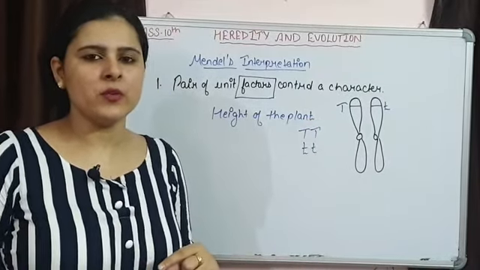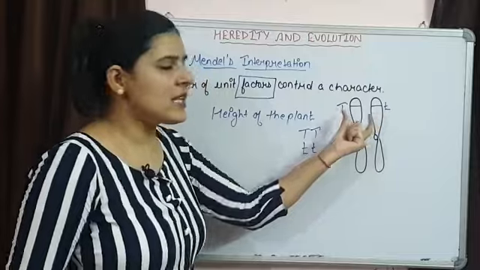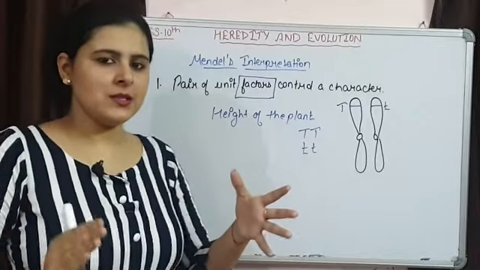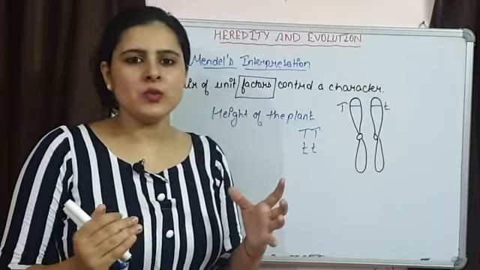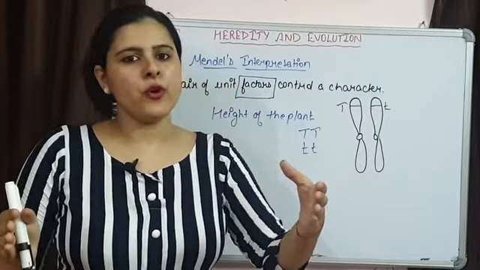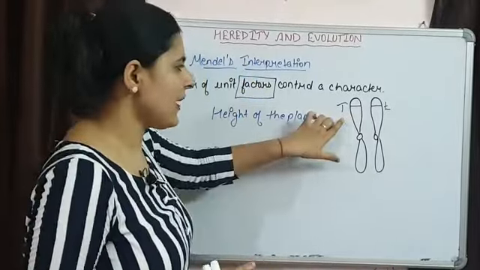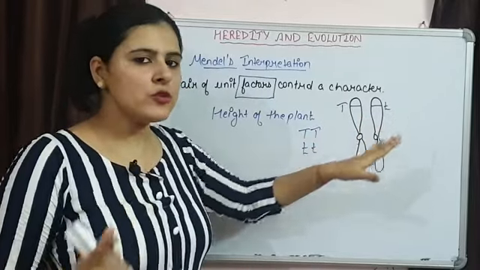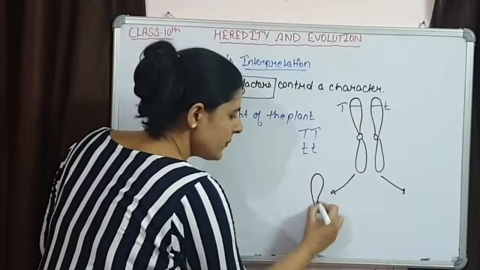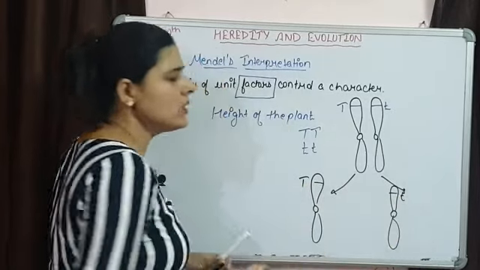And the second statement was that during gamete formation, this pair of factors is going to segregate from each other. They are going to separate from each other. You can analyze this as follows: during gamete formation, homologous chromosomes separate from each other. Because these homologous chromosomes are separating, the factors present in them are also going to separate. So one gamete is going to receive the homologous chromosome with capital T, and the second gamete is going to receive the other one with small t.